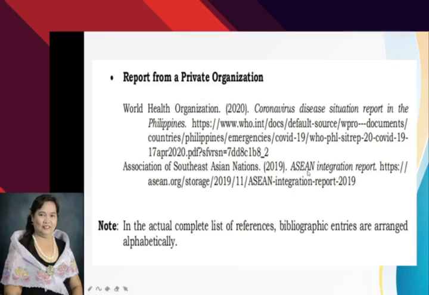ASEAN is written in capital letters because that is the acronym for Association of Southeast Asian Nations, URL also. Now, in the actual complete list of references, bibliographic entries are arranged alphabetically. Okay? So, I just gave you examples of how to cite sources using books and other references.